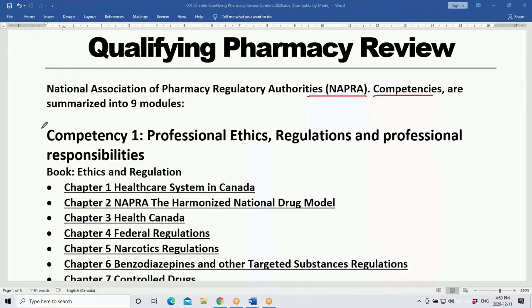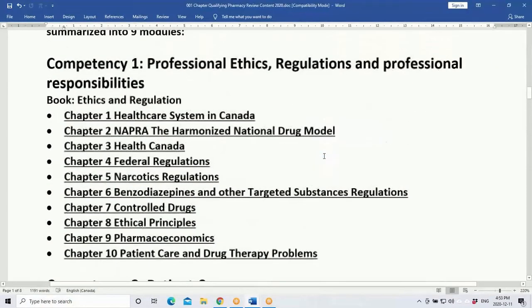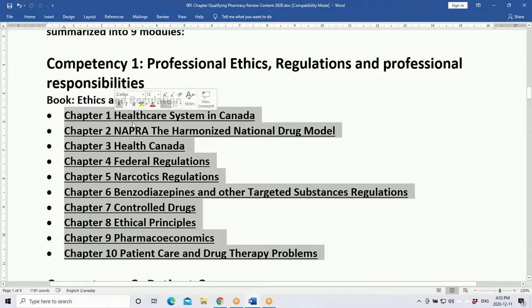Here I can present, for example, competency 1. Competency 1 is about professional ethics, regulation and pharmacist professional responsibilities. There are about 10 chapters, and each chapter has details and lectures on those topics, and those are all must-read topics.